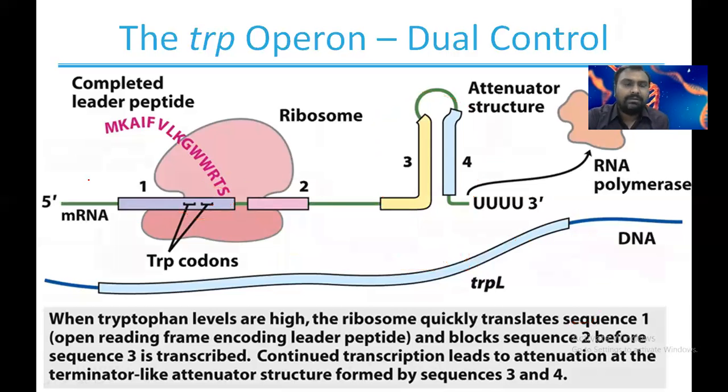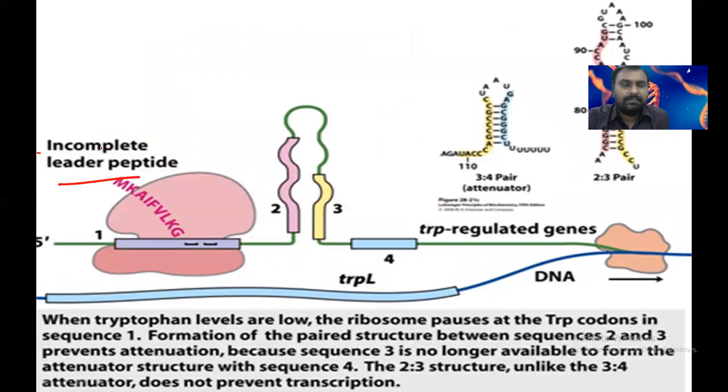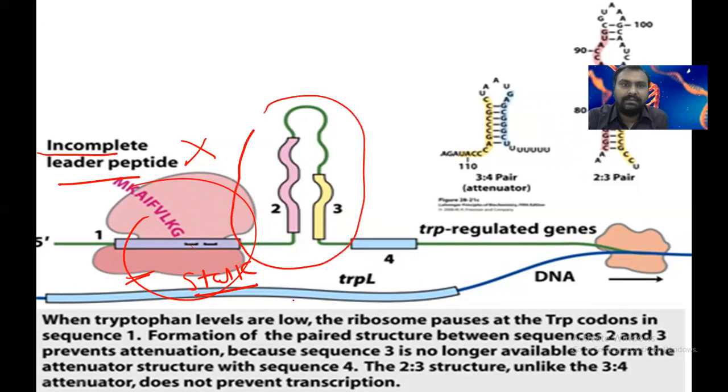But when tryptophan is not available, the ribosome will stop here. So it will wait for the tryptophan. It will wait for the tRNA that will bring the tryptophan. But because tryptophan is not available, the ribosome will stop here. So there is a formation of a loop between 2 and 3. As there is a loop between 2 and 3, the 3 and 4 loop is not formed. And 2, 3 is the anti-terminal loop. It will allow the transcription, and ultimately, when tryptophan is not available, the genes for tryptophan synthesis will form.